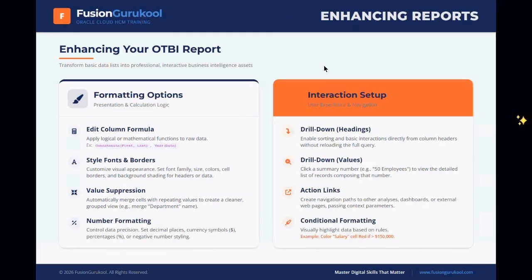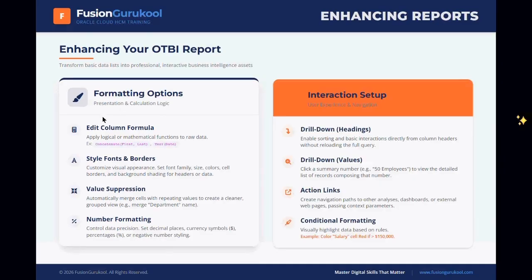In addition to that, guys, data is a very meaningful thing. Data will act as information. Once the data has been represented in the right manner, giving you meaningful insights, that data will be transformed into information. That information will help you drive decision making. So it is very important that the data we are extracting and representing through OTBI technology should be presented well. There may be certain formatting properties that we can use to format our analysis. We will be learning all those formatting options as part of this training program.